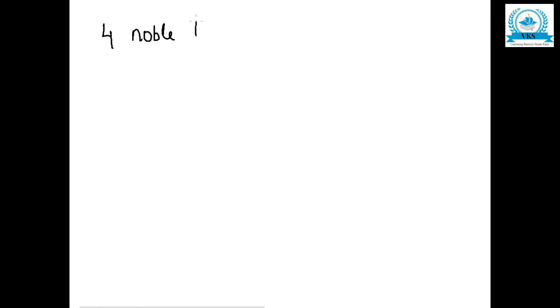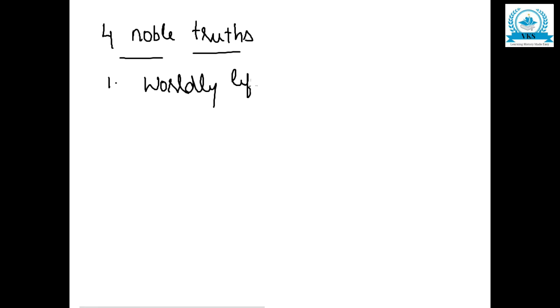Four noble truths. So four basic principles we said. Then he said about four noble truths. The first truth he said was worldly life is full of sorrows. This was the basic thing he understood when he saw those four sights in his life. That worldly life is full of sorrows. That is the truth in this world.